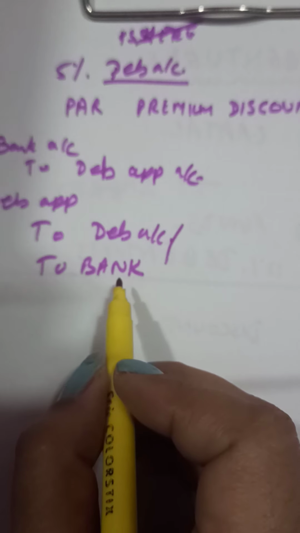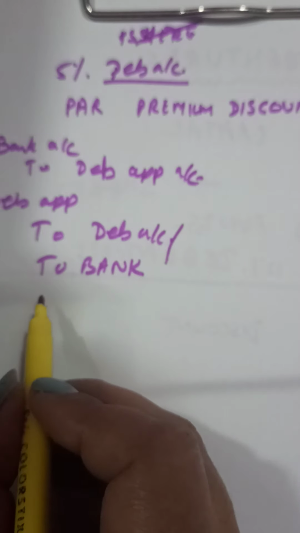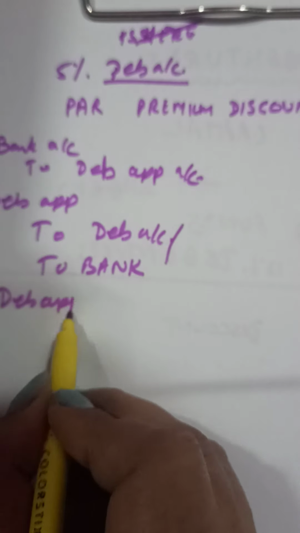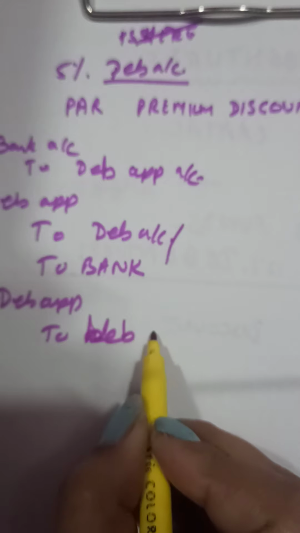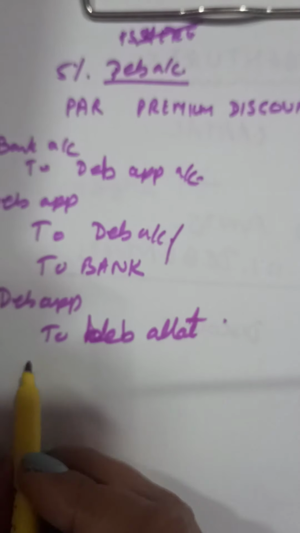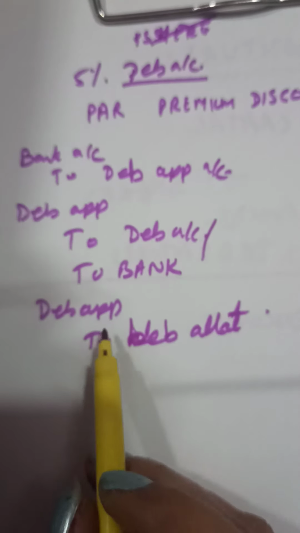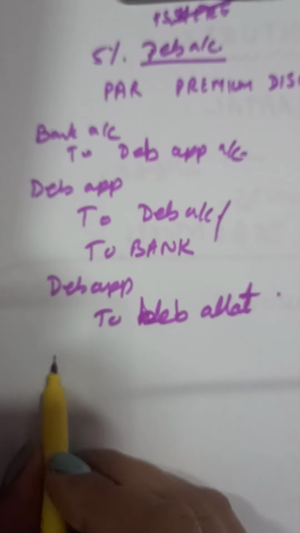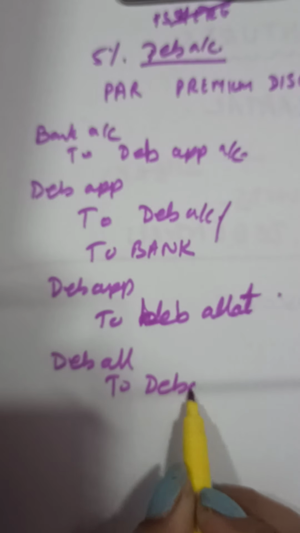Then on the application money, on partly acceptable applications, debenture application to debenture allotment account. The excess application money is adjusted on debenture allotment. Then making the allotment money due, debenture allotment to debenture account.